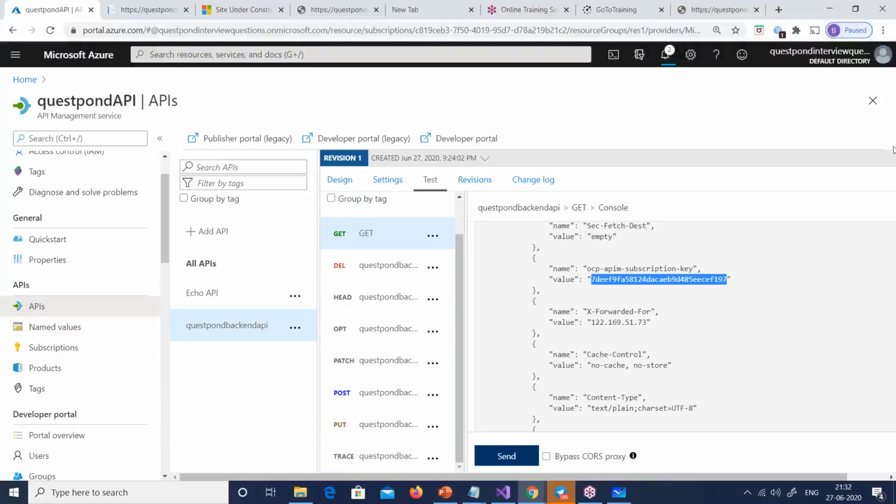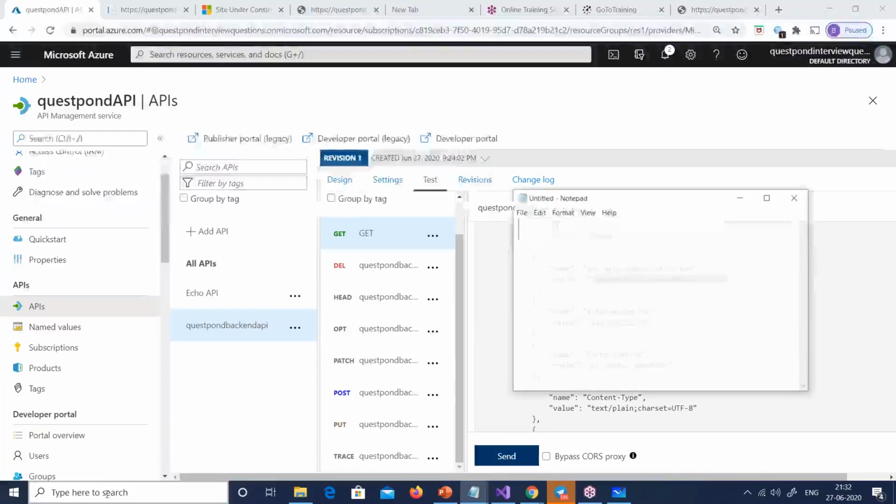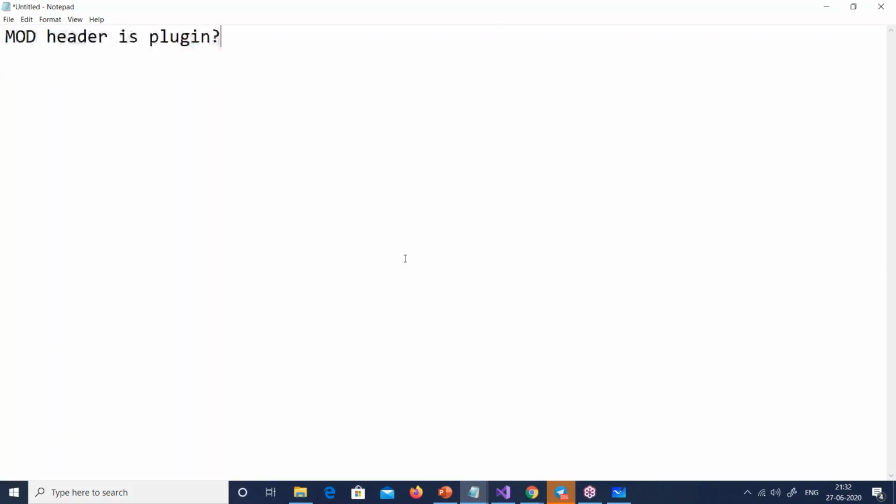Any questions? Yes. Let us see the questions now. Let us go back to questions. ModHeader is a plugin. Yes, it is a plugin. I'll go back to the questions, guys, because before I take a new topic, we'll go again for 50 more minutes today, right? This topic is very big. So how to implement the rate limiter in API? I'll show that, Murli, as a next demo. First thing, ModHeader is a plugin. Just search in the Chrome store, you'll get it.